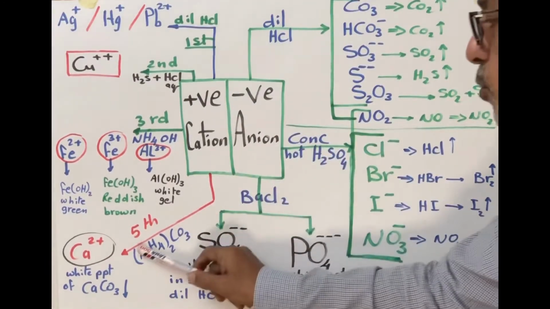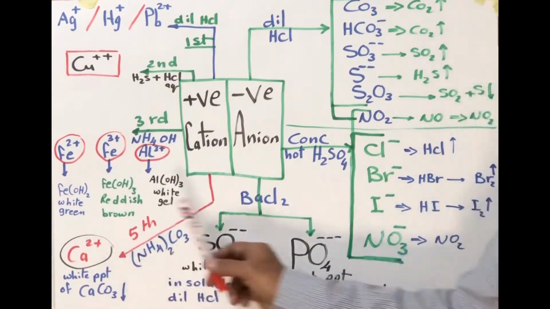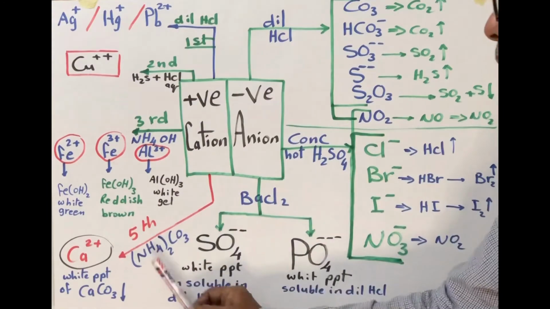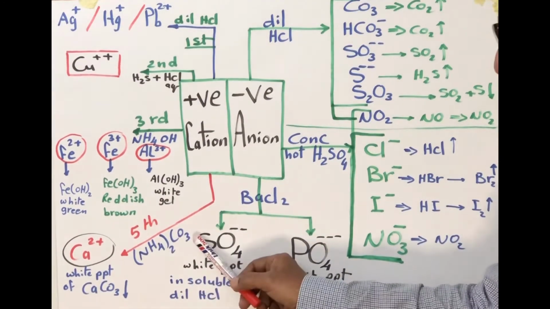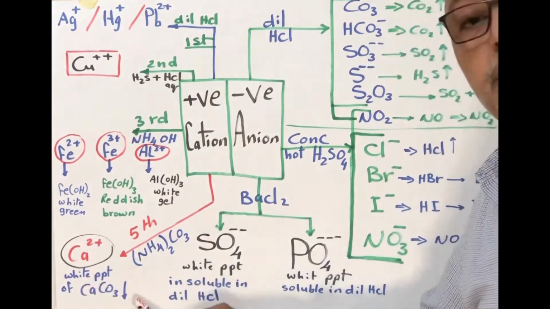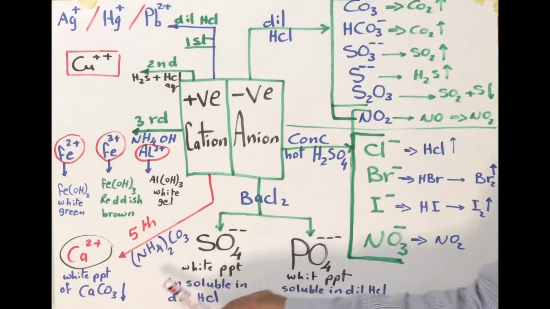The fifth group contains calcium. The main agent to detect the presence of calcium is ammonium carbonate. It will produce a white precipitate of calcium carbonate, insoluble in water, so it appears as a precipitate.